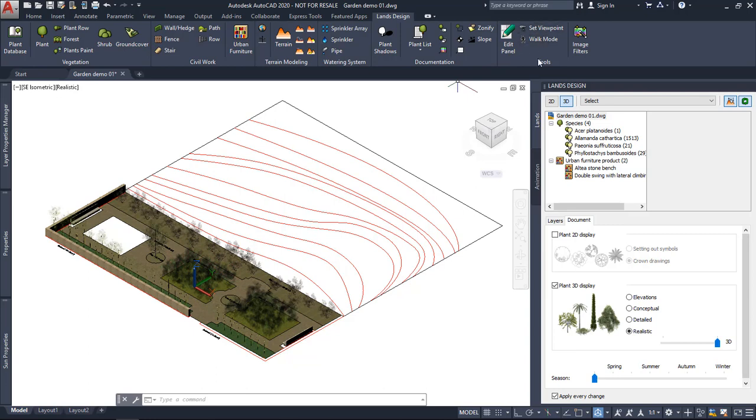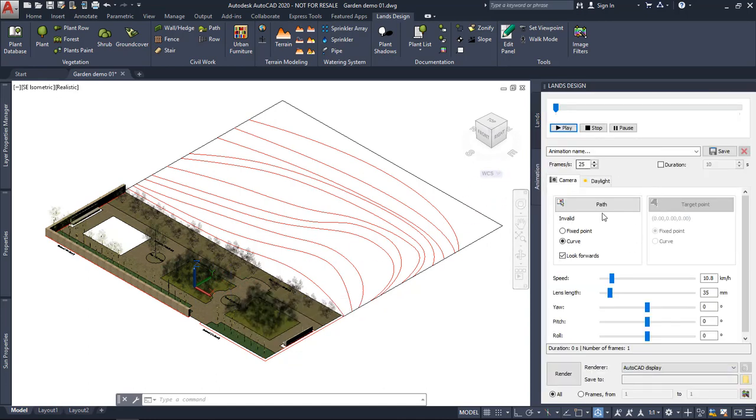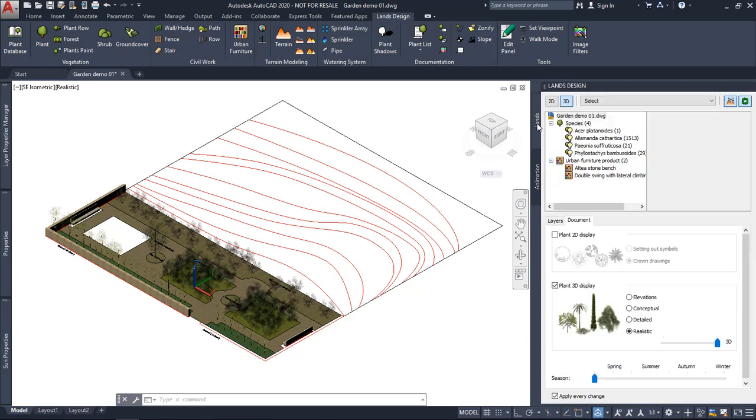Finally, we've got some other commands to open the edit panel, which we can see here, and it's divided in two different tabs. One for editing all the elements we'll be selecting in the project, and another for defining camera path and recording some animations. Okay, we'll see that at the end of this webinar.